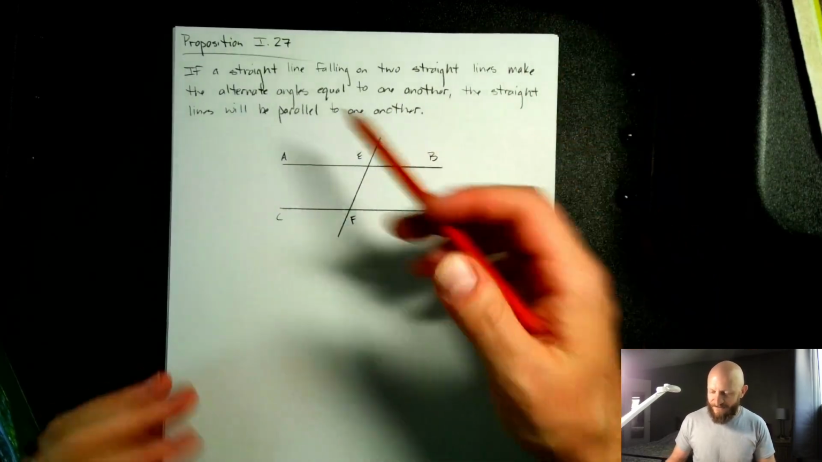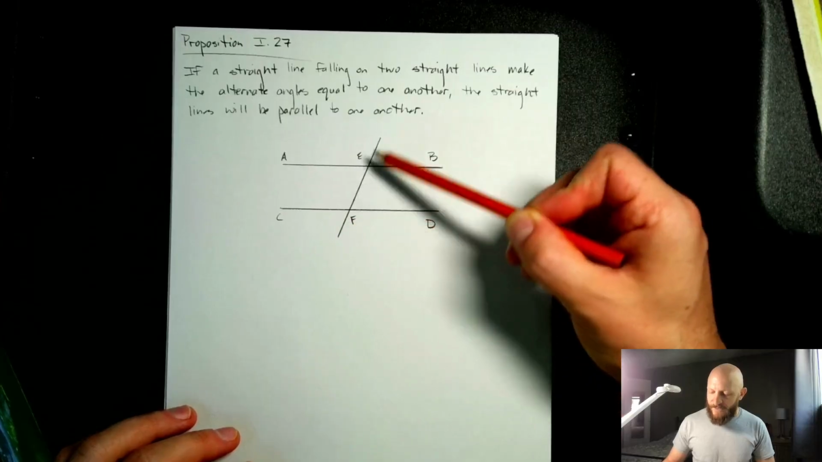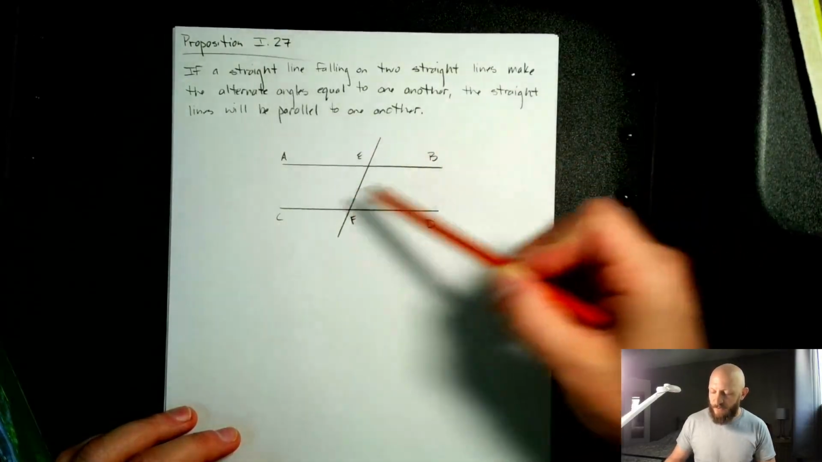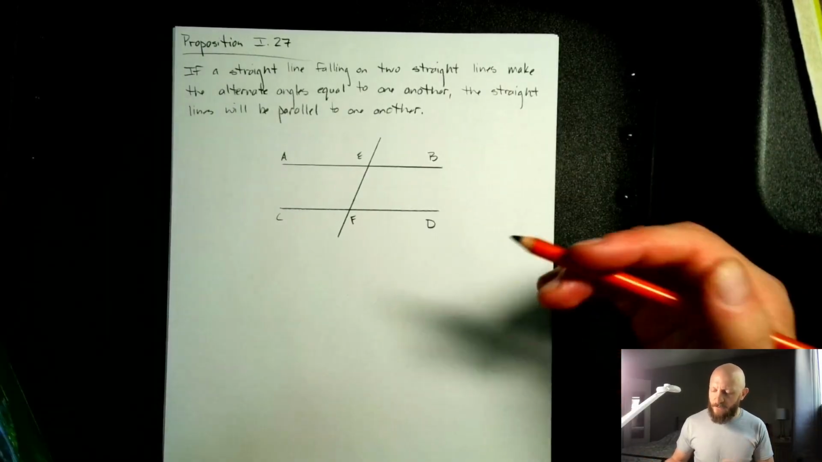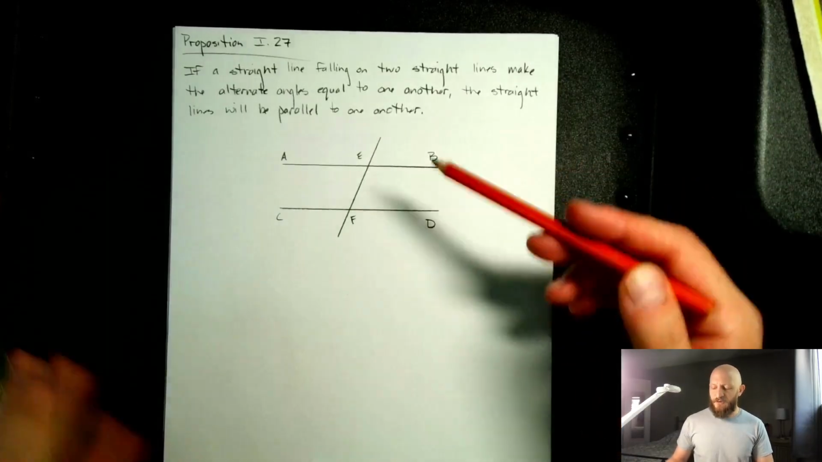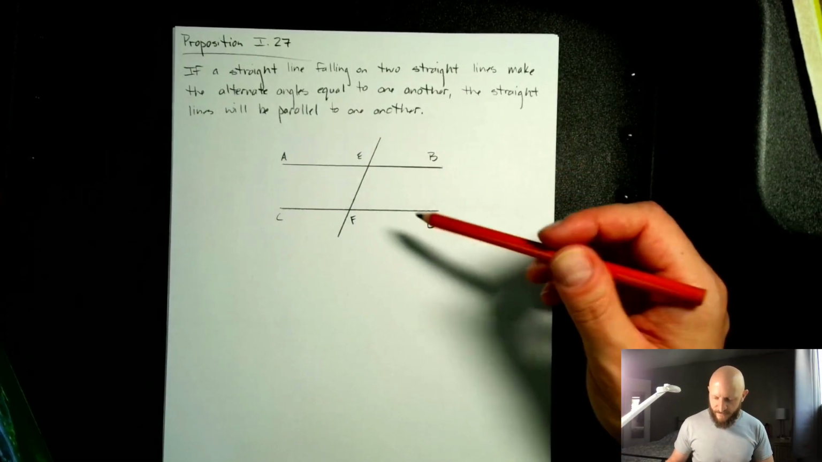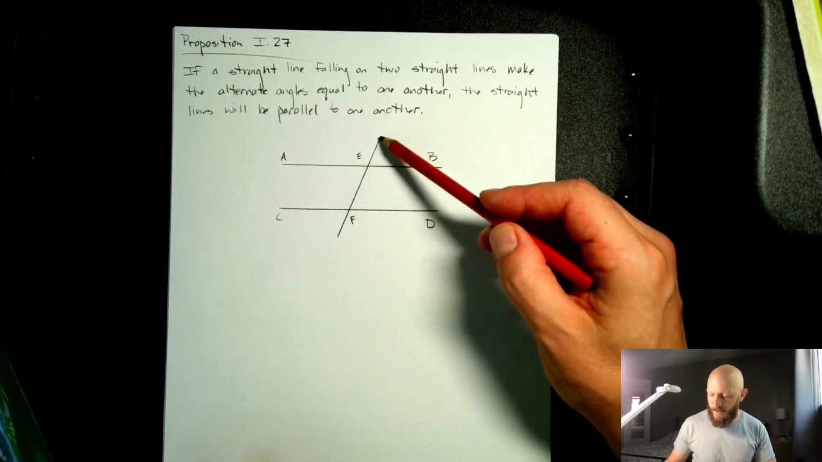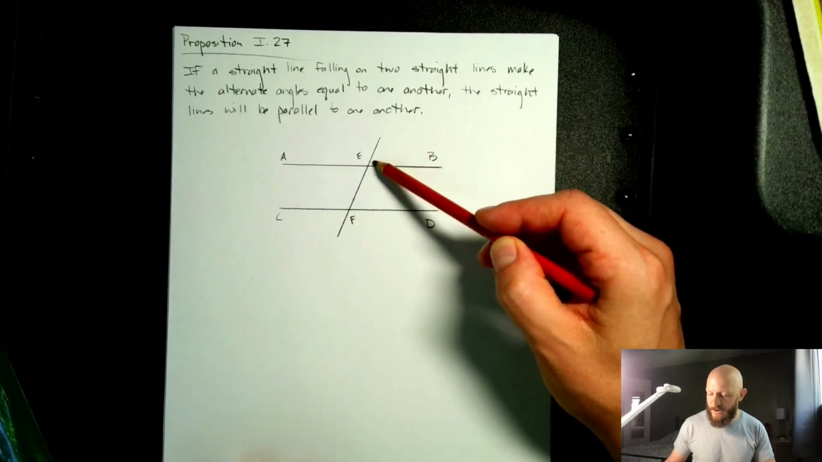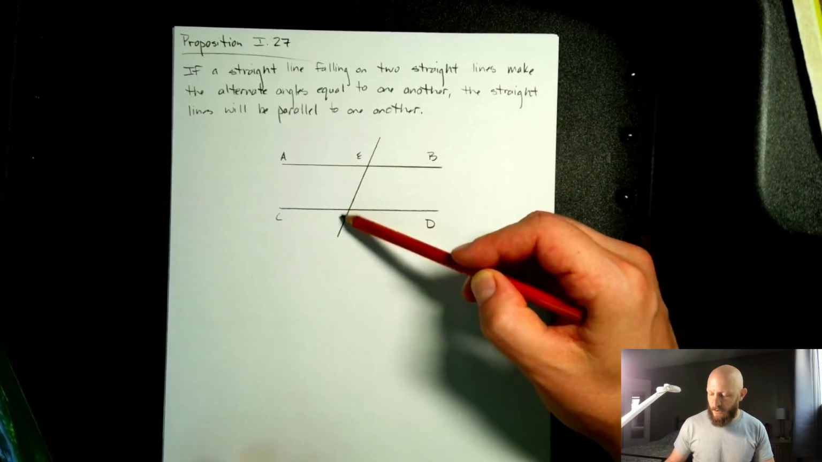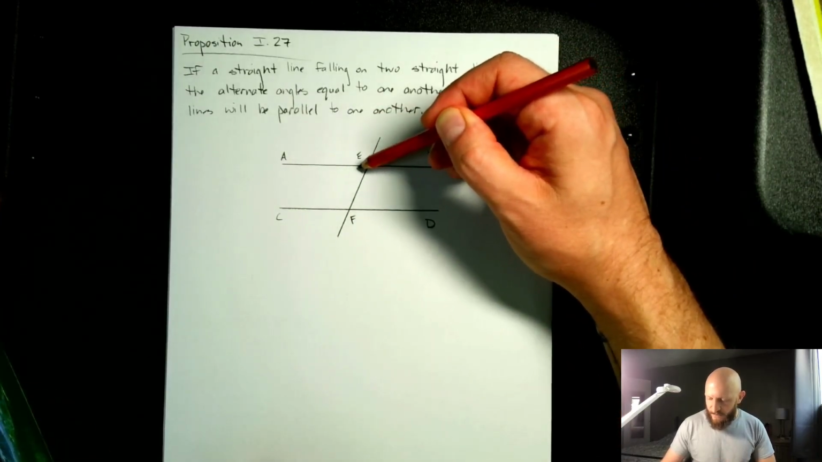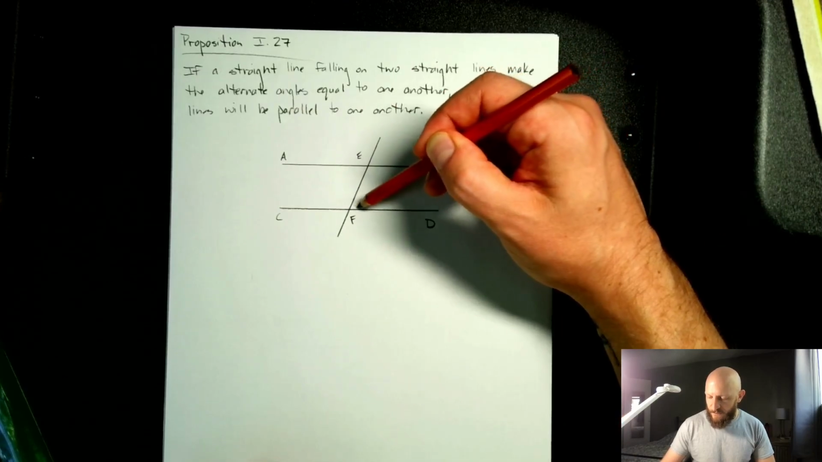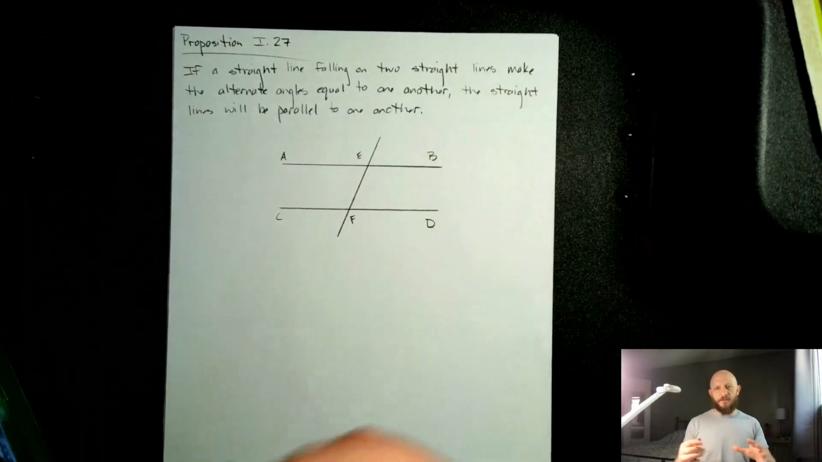So what is this even saying? It's saying, imagine that we have some line, EF, that is falling along two other lines, AB and CD, in such a way that it makes the alternate angles equal to one another. There are some choices for what we consider to be alternate angles. We could call this angle right here an alternate angle to this angle right here. This angle right here, AEF, is alternate to EFD. So that's what is meant by alternate angles.